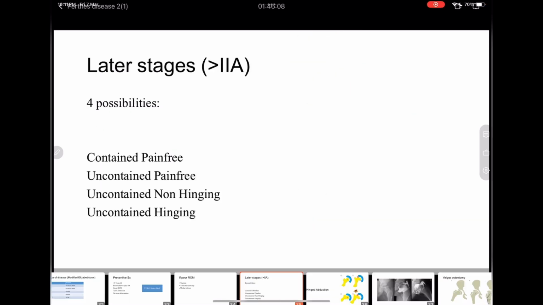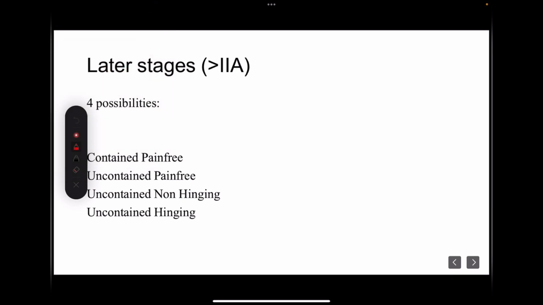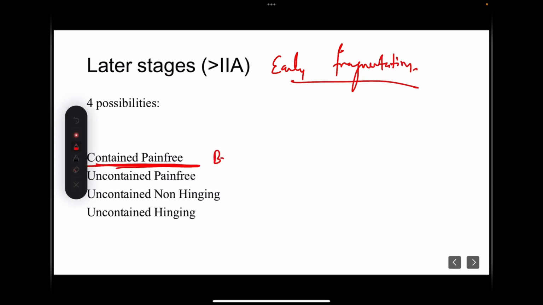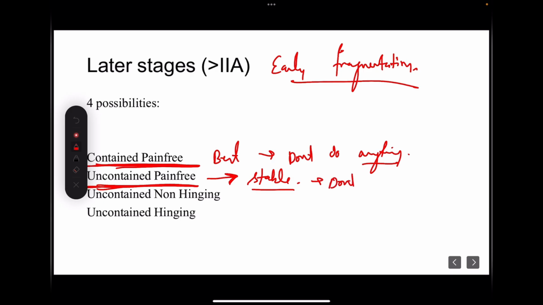And after stage 2A, what possibilities can a child have? Once the child has crossed stage 2A, that is early fragmentation, sometimes the child does not have any symptoms. The hip is contained and the child is pain free. This is the best scenario. We don't need to do anything. But many times the hip has extrusion, but still it is pain free. In this scenario also, if the hip is stable, don't do anything. Wait for the disease to heal, then we will see whether a salvage procedure is required or not.